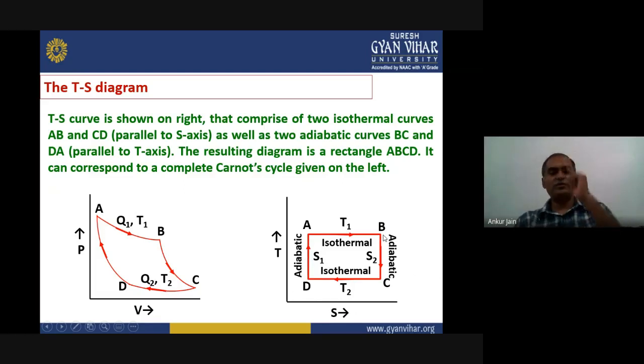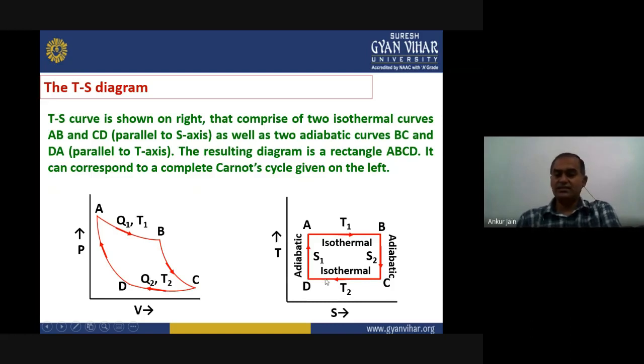Now if we go from B to C, that is an adiabatic process. There is no change of entropy. During adiabatic changes, entropy remains constant, and that's why it is a completely vertical line, which represents the change in temperature, but entropy is remaining constant here. In the opposite way, if we go from C to D, this is again an isothermal process, so we can plot a horizontal line corresponding to the temperature axis.